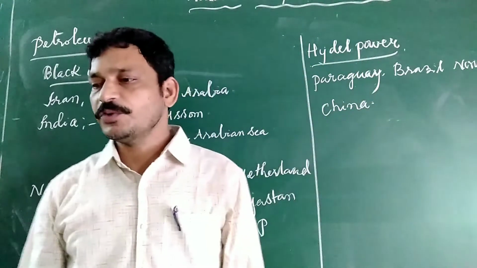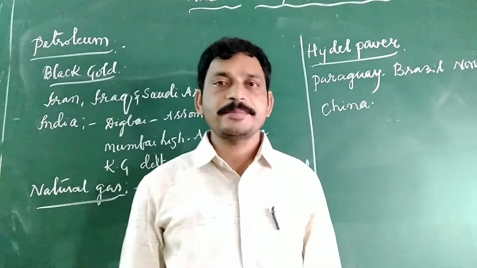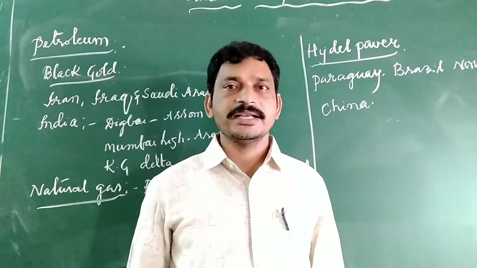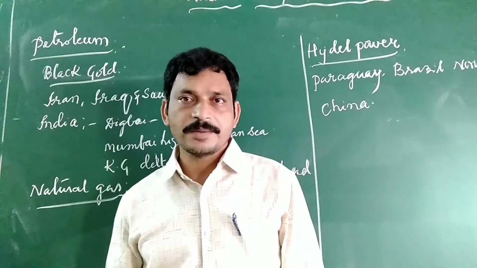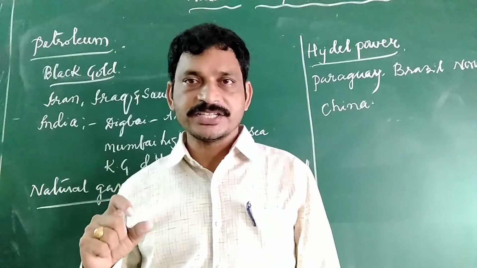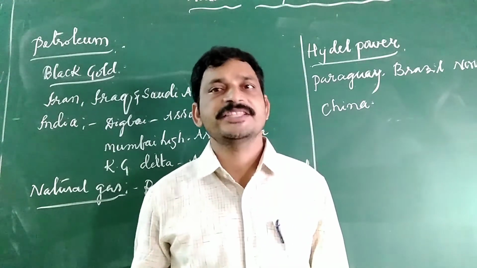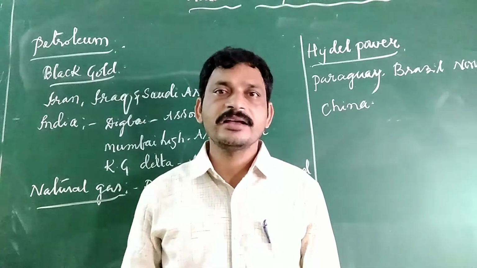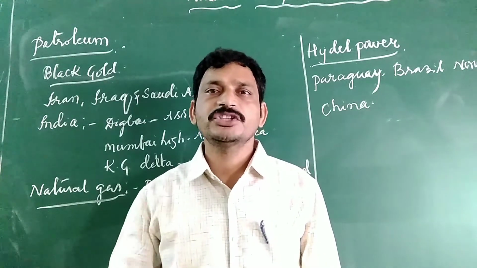Even in India, multi-purpose dams are constructed for power generation: Bhakra Nangal in Himachal Pradesh, Damodar Valley in West Bengal, Hirakud in Odisha, Nagarjuna Sagar in Telangana, Rana Pratap Sagar, Sardar Sarovar Dam and a number of others.